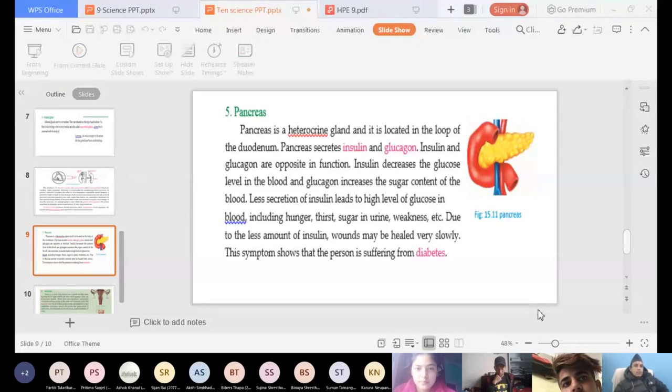One hormone, insulin, decreases the sugar level. Another hormone, glucagon, increases the sugar level. You know, when the blood contains more amount of sugar, at that time, the person suffers from one problem. What is that problem? Do you know? That problem is diabetes. What is it called? Diabetes.